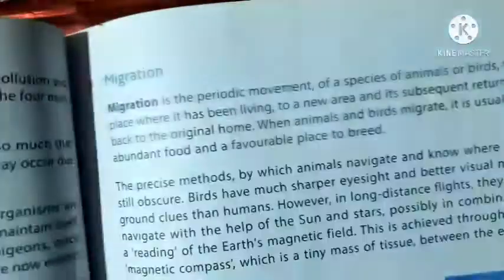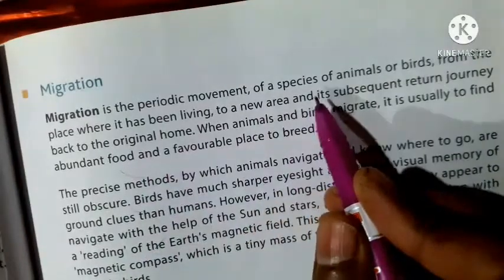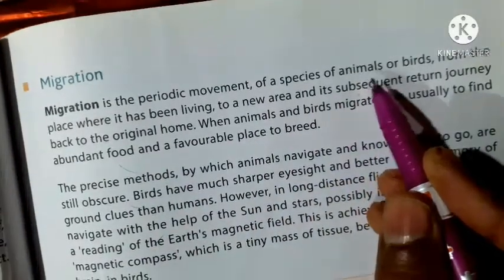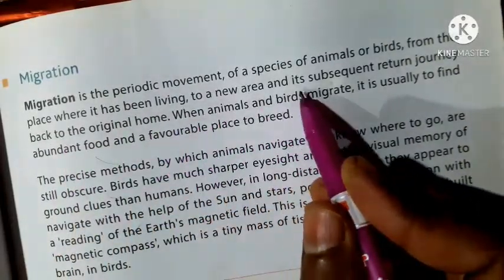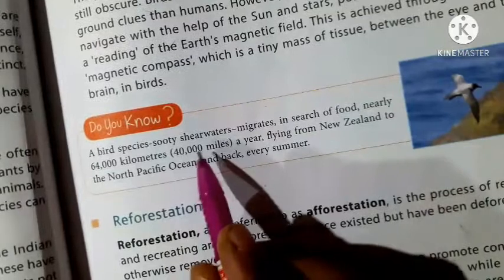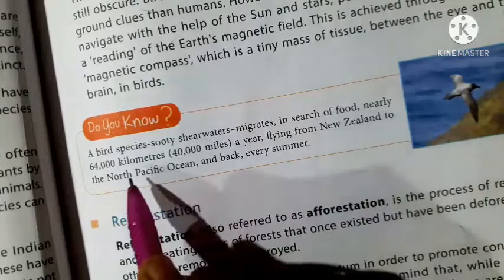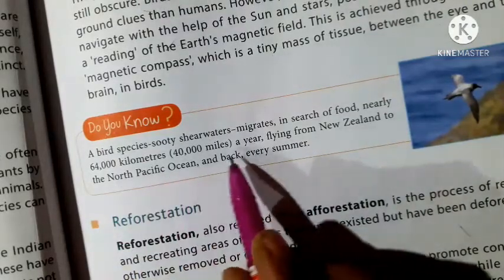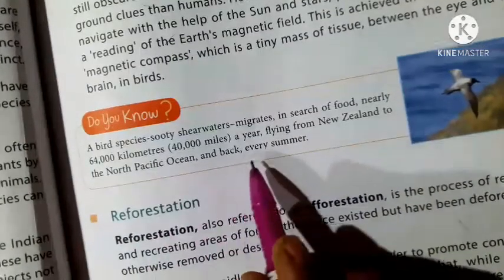Migration. Next term is migration. Migration is the periodic movement of a species of animals or birds from the place where it has been living to a new area and its subsequent return journey back to the original home. A bird species, the shearwater, migrates in search of food nearly 64,000 kilometers a year, flying from New Zealand to the North Pacific Ocean and back every summer.